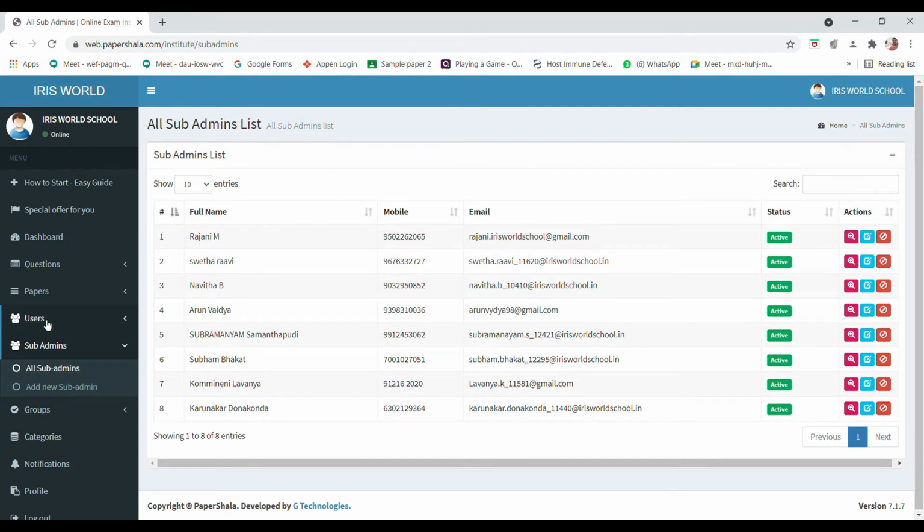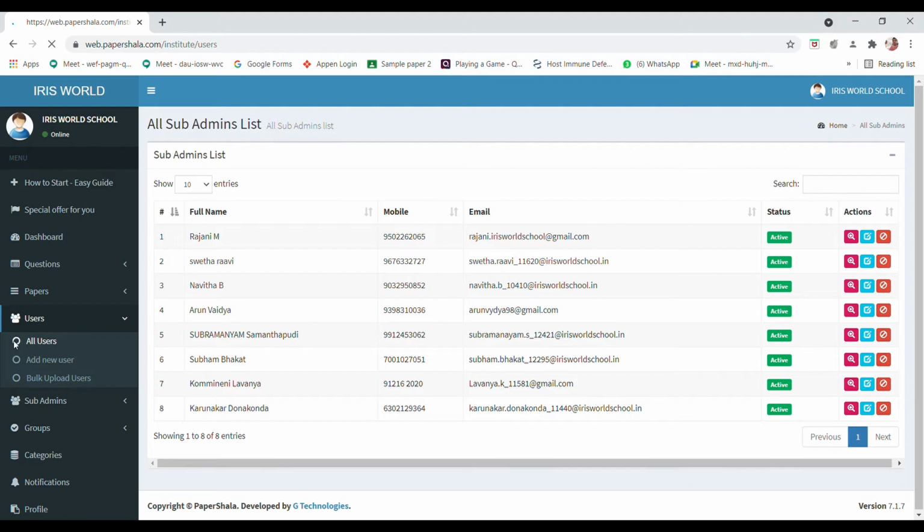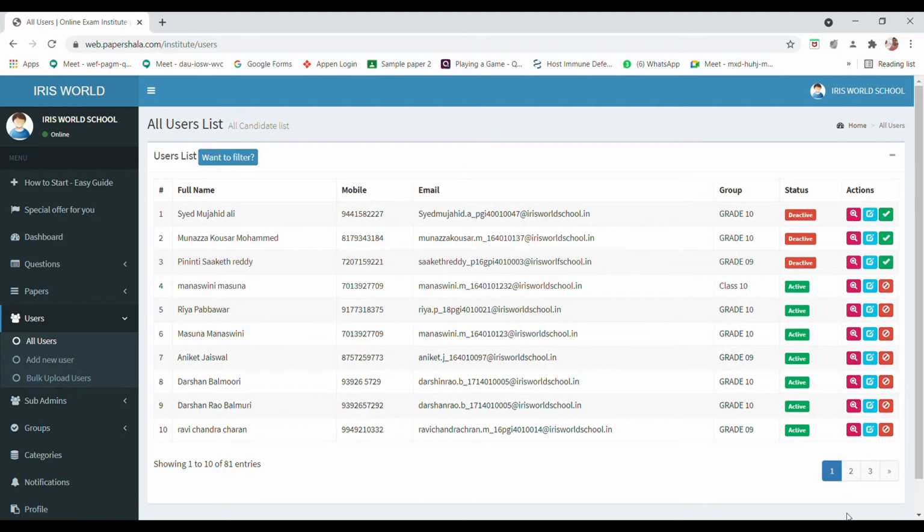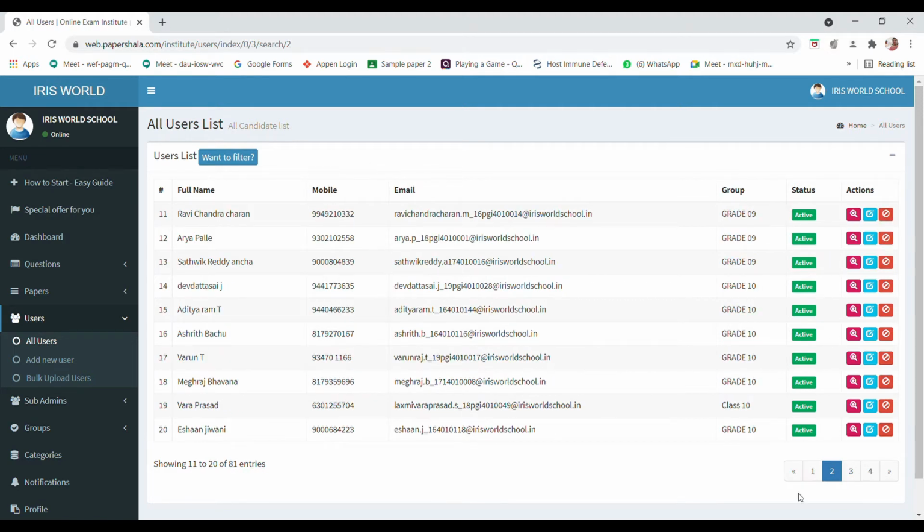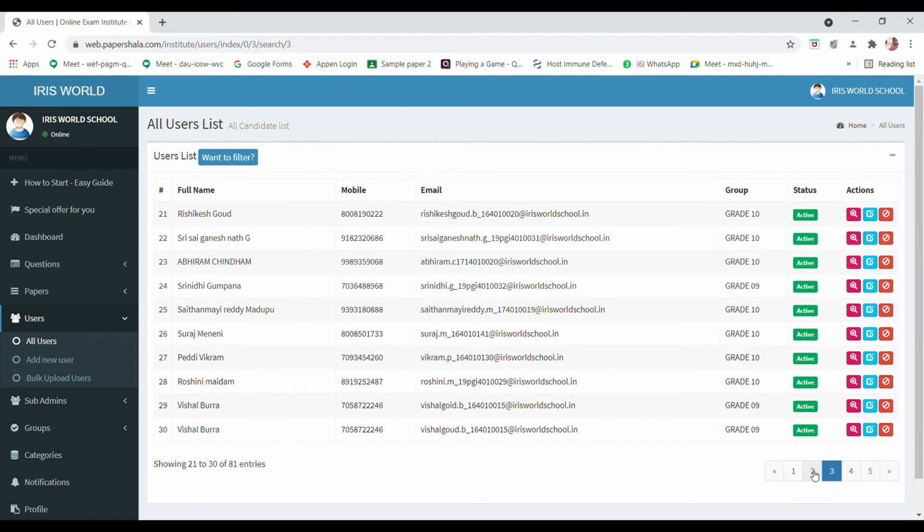And now coming to the users, you can see all the users, that means the students who have logged in here. We have around 81 students here. If a student has joined by mistake, then don't make them active. You have to activate them when they join. So this is how the users are there.